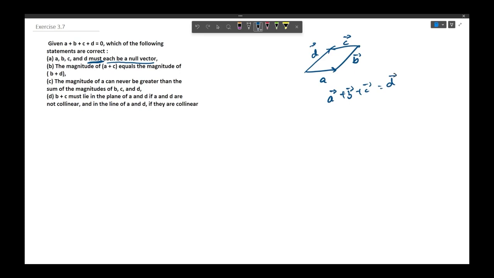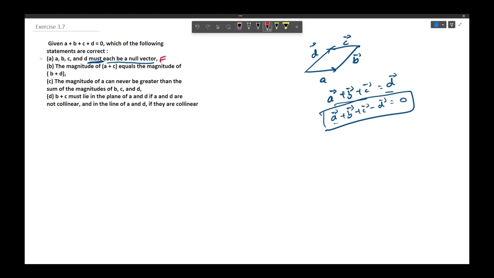They both have the same magnitude. Now if we subtract vector d from both the sides, vector a plus vector b plus vector c minus vector d equals 0. So we see here that they all had finite magnitudes, but still they resulted in 0 upon summation. So this condition is false, stating that they must independently be a null vector.